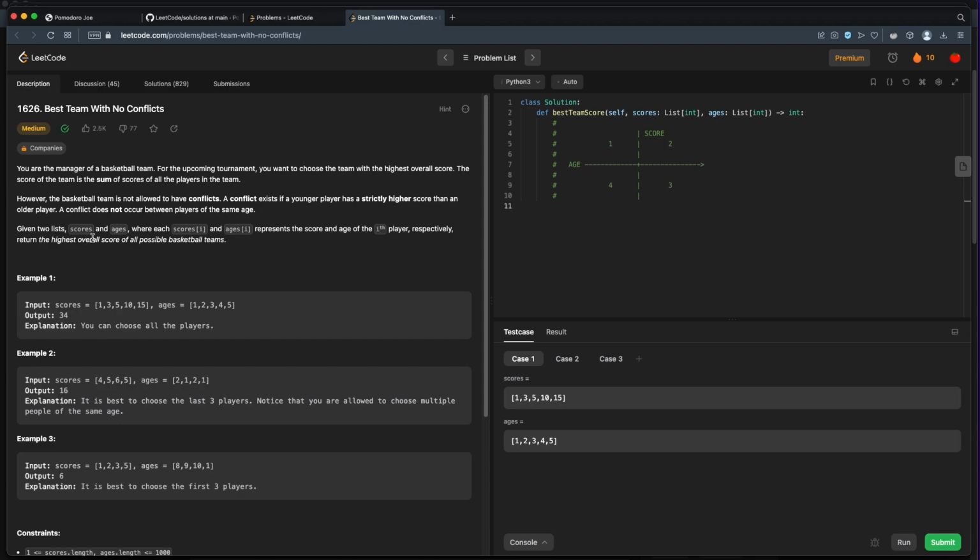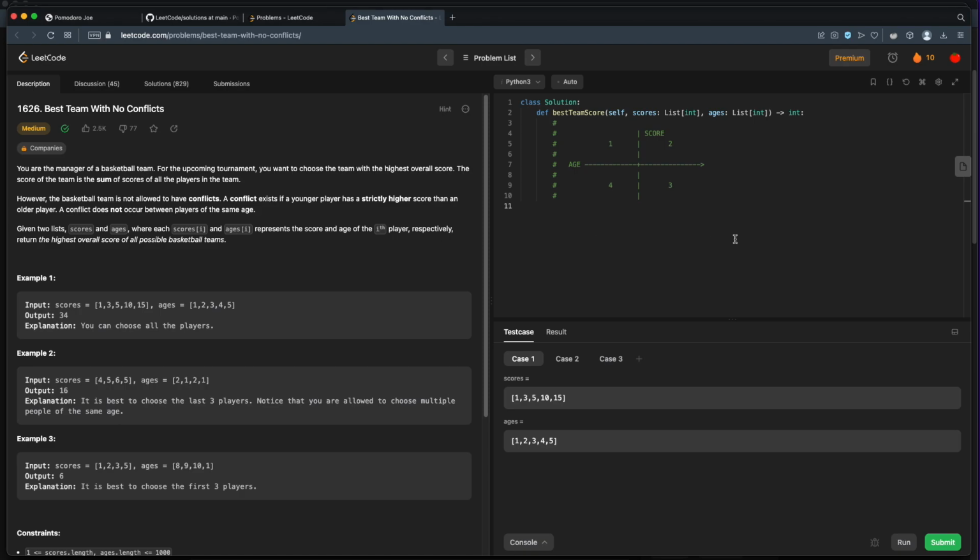Given two lists, scores and ages, where scores at i and ages at i represents the score and age of the ith player, return the highest overall score of all possible basketball teams. Okay, this is a tricky one. It's a medium problem, but it's definitely a tricky medium problem.